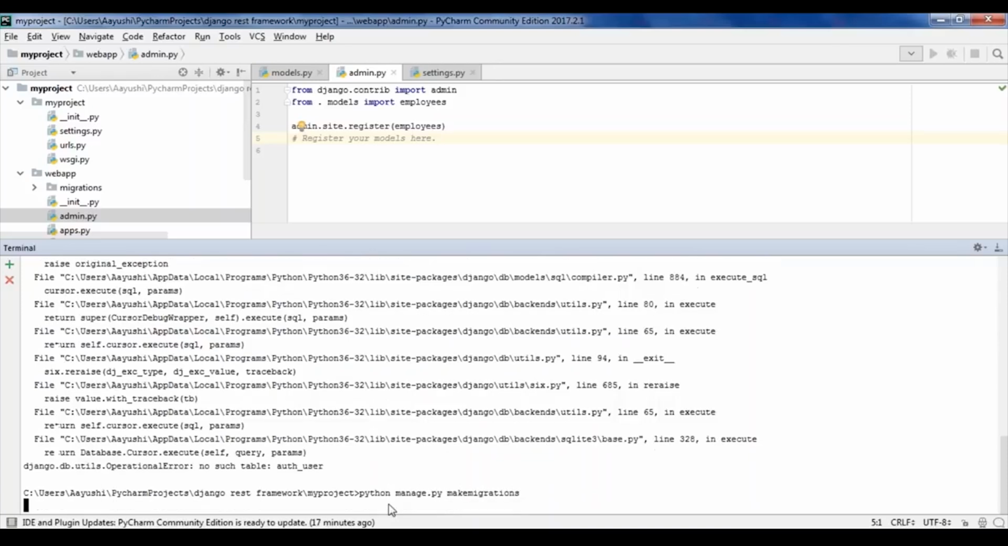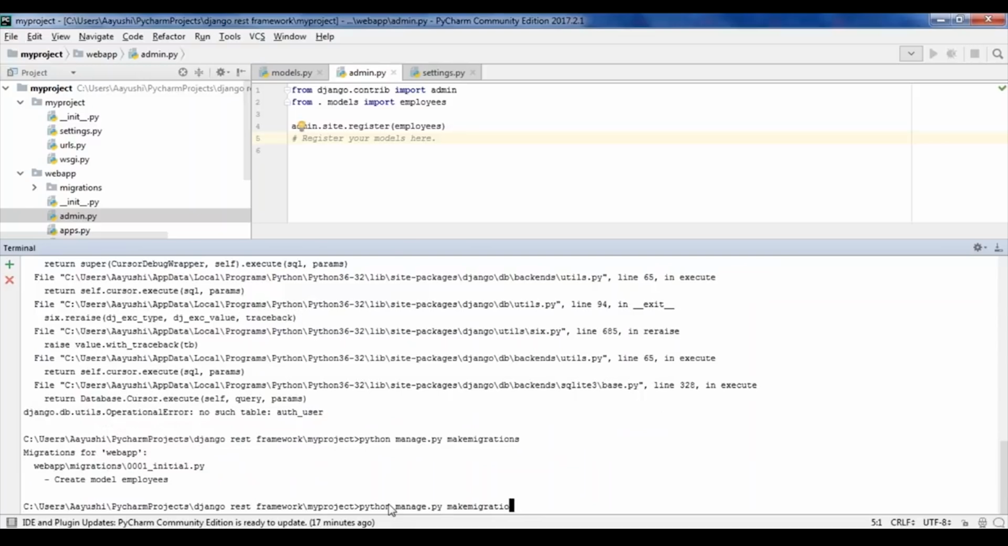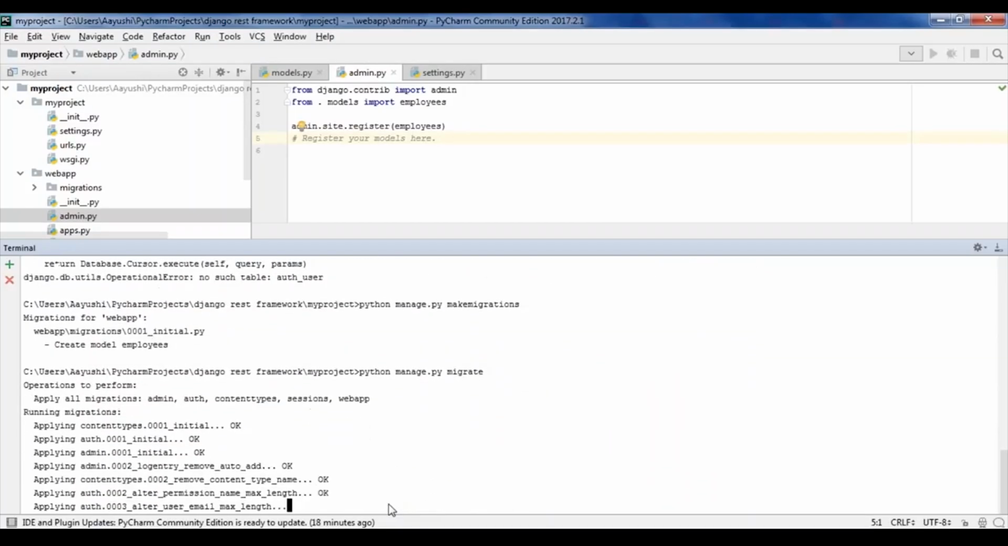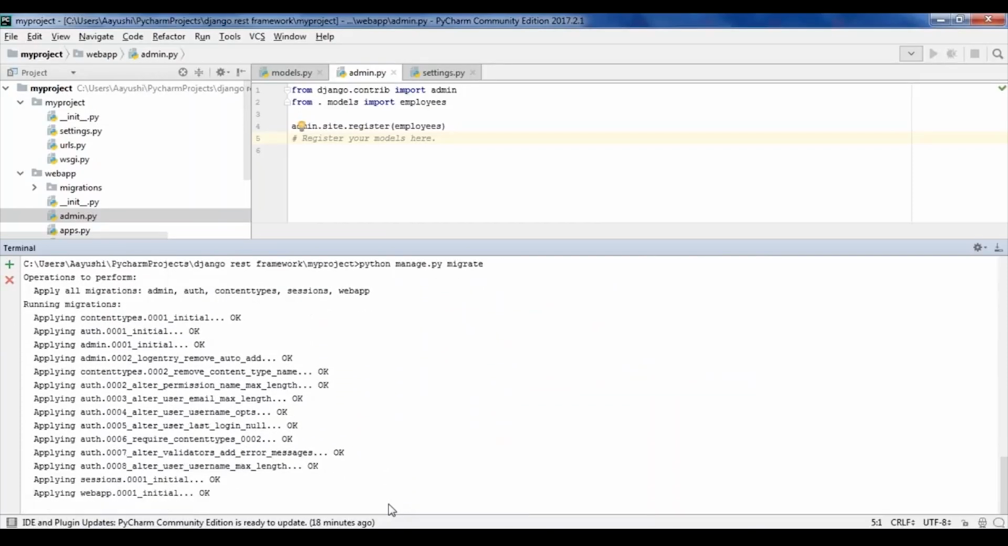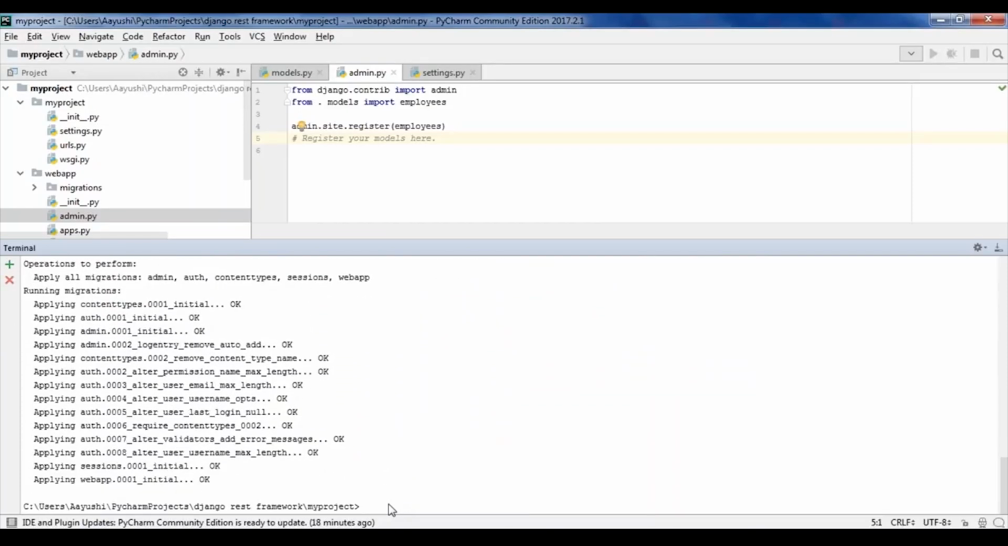This will basically update your table structure. Once your migrations are done, you just need to migrate it. So you have to write migrate. It basically creates your table with the current structure and feeds in all the details that you have written in your model, that is your Employee class. So here your project has been migrated.